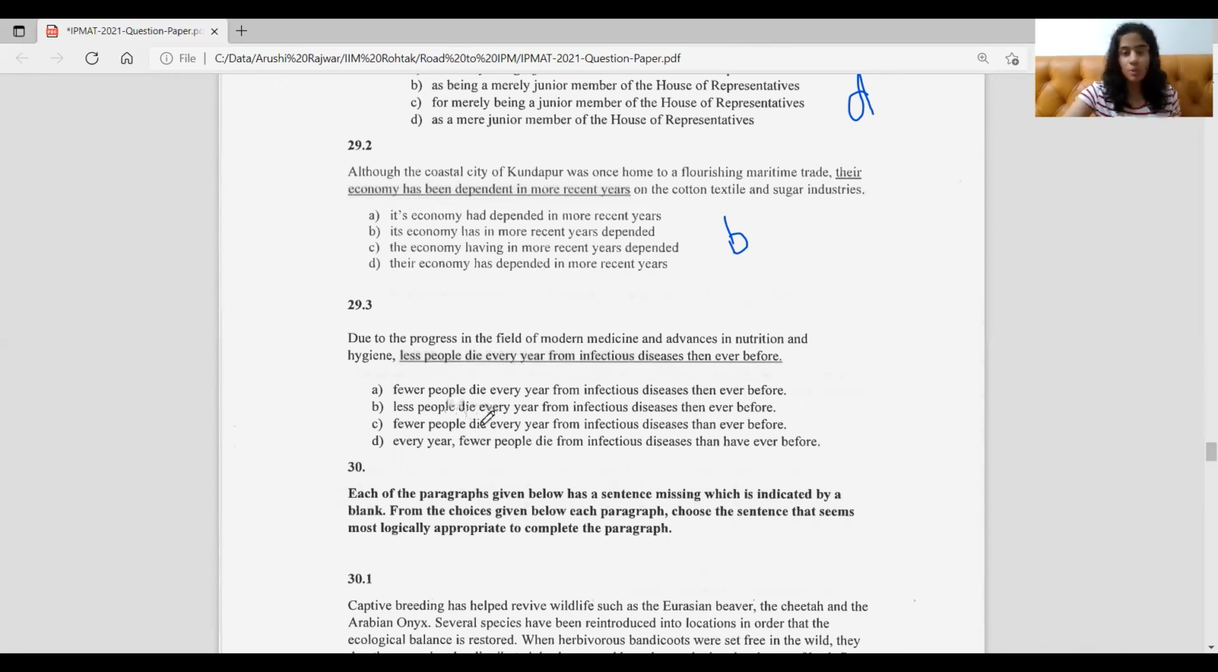So fewer people, and again, every year, fewer people die from infectious diseases than have ever before. Now this one, D part, have ever before, is creating more of a balance, than ever before, like whatever before. But than have ever before, like fewer people die from infectious diseases than have died ever before, makes more sense. It gives more clarity to us in understanding what the statement is trying to mean. So the more appropriate one is the one with every year. Fewer people die from infectious diseases than have ever before. And that's why the right option here would be D.